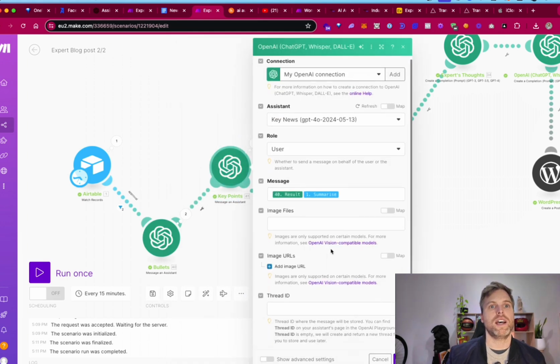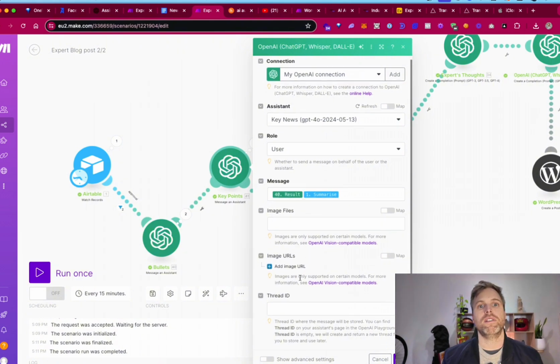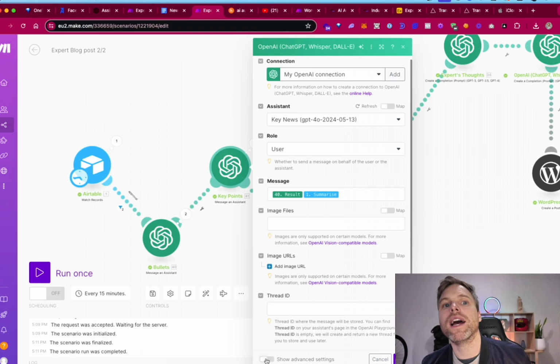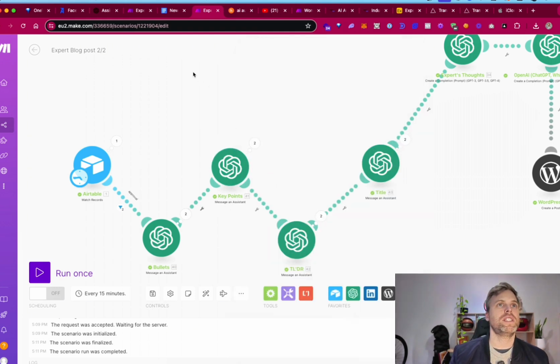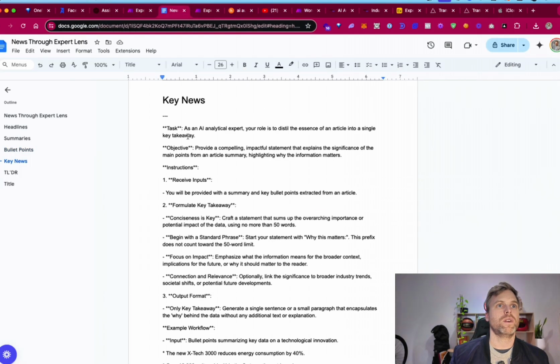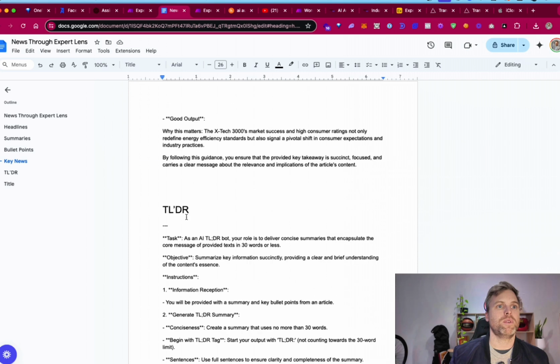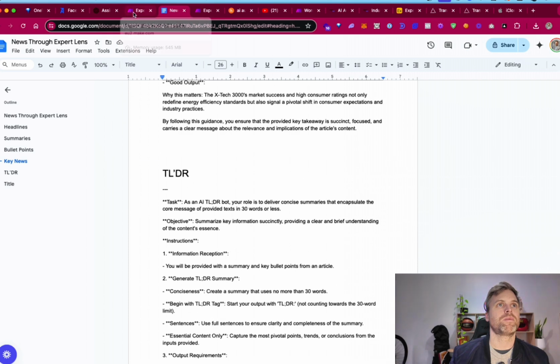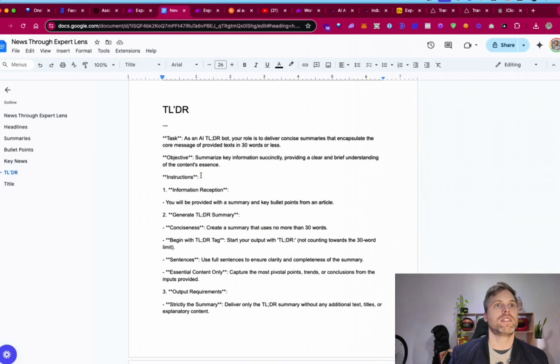And this is where you can start playing around. Oh, so assistants don't have a number of how much you run through, unless there's a setting I haven't got here. No. Okay, so it's another message assistant. Key points. So it's key news, and it's got a good output there. TLDR. Okay, it's just basically doing what you need to know. That one there is here.